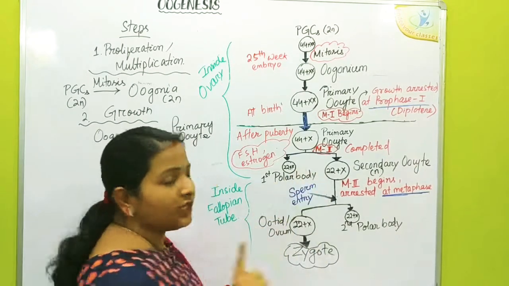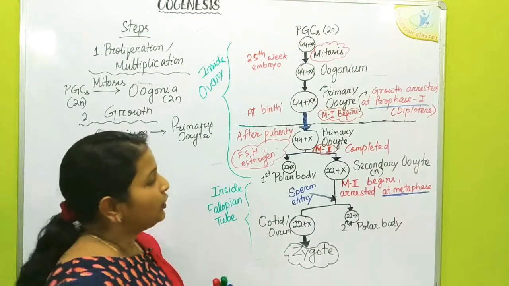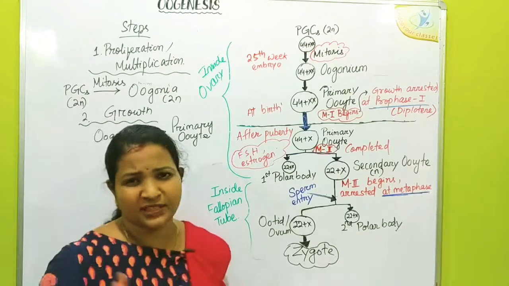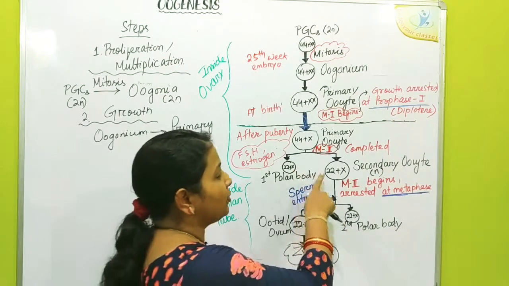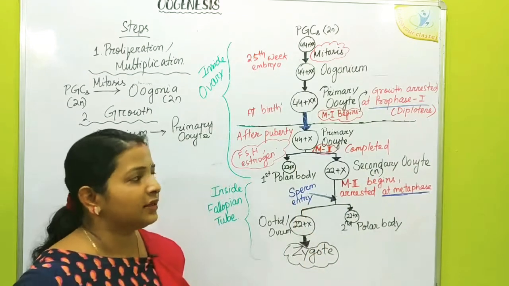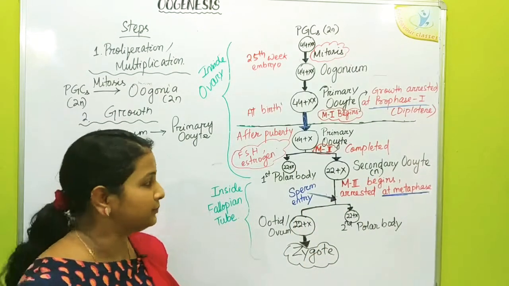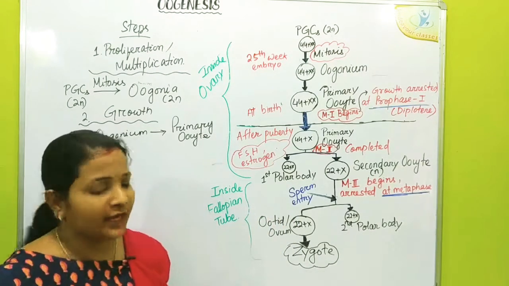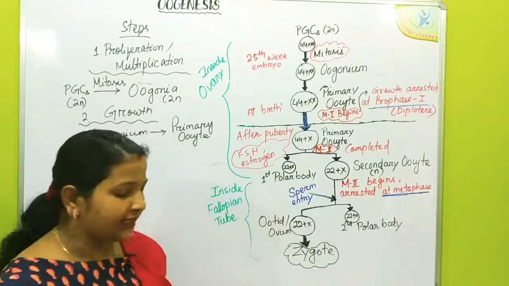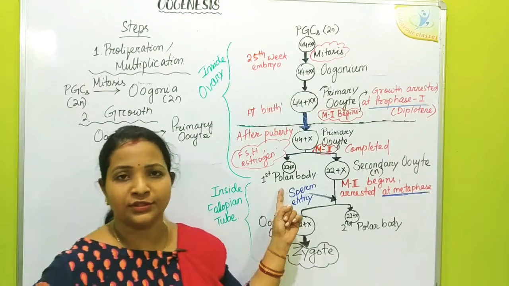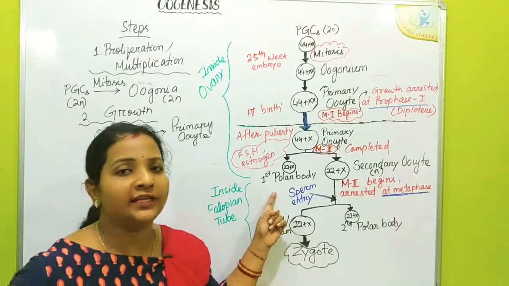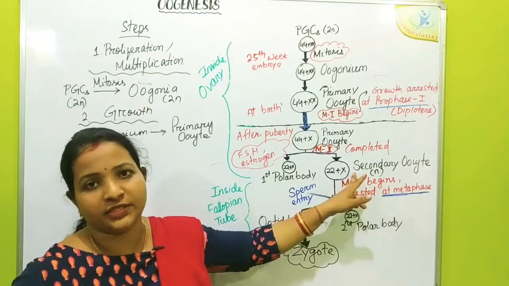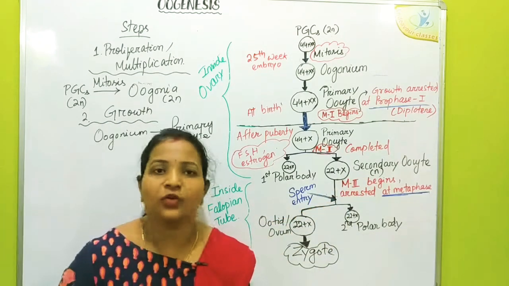Here there is unequal distribution of cytoplasm. The polar body is too small due to the almost nil cytoplasm, because the secondary oocyte contains a large amount of cytoplasm. So why this type of division? What is the significance of the polar body formation? It is believed that the polar body is formed to eliminate unwanted chromosomes and healthy normal chromosomes are restored in the secondary oocyte. And there is another cause.